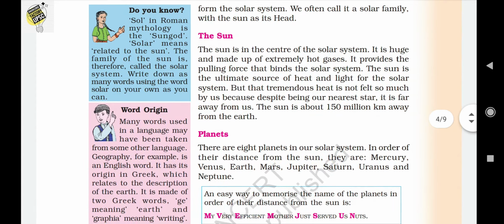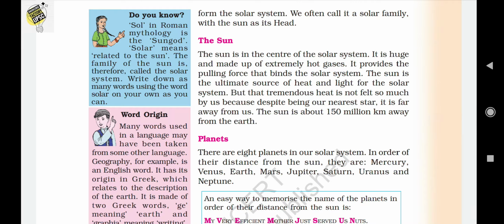And the next topic is the sun. The sun is the center of the solar system. As we know, the sun is the head of the solar system, and it is very huge, made up of extremely hot gases. It provides the pulling force that binds the solar system. The sun is the ultimate source of heat and light for the solar system, but we do not feel the tremendous heat so much because, despite being our nearest star, it is far away from us. The sun is about 150 million kilometers away from the Earth.